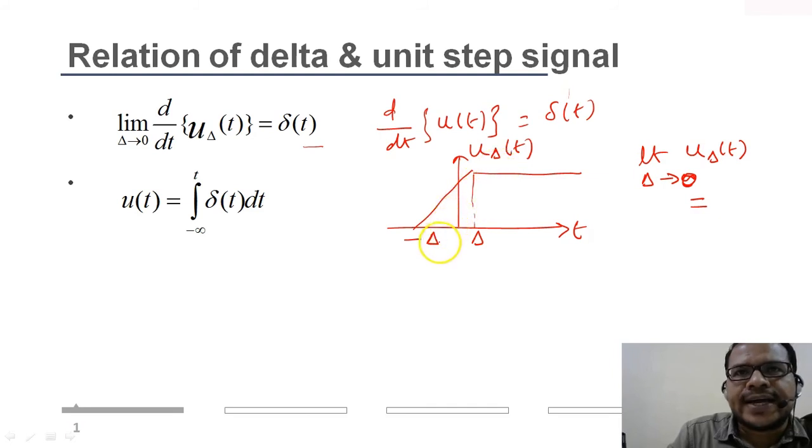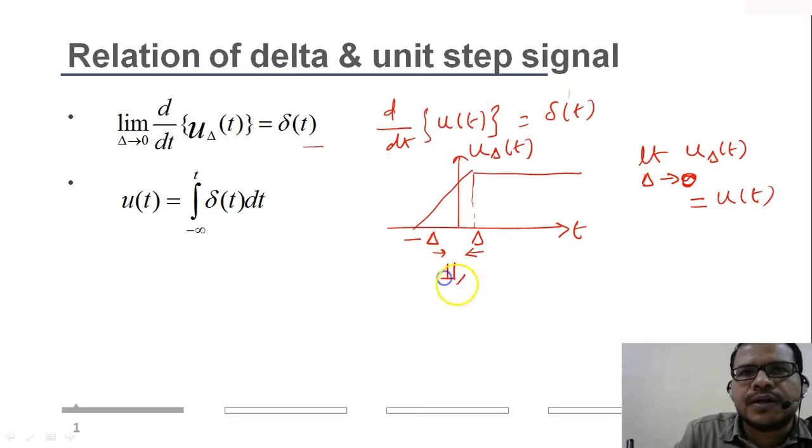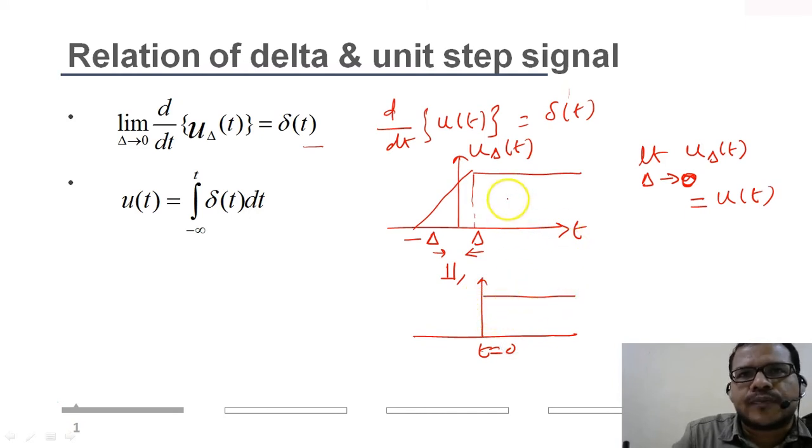When delta tends to 0, it goes on this way and it goes on this way. So eventually it will be u(t). Then how will the signal look? This is t equal to 0, and it goes on. So if I take the limiting case of u_delta(t) as delta tends to 0, the signal will be a unit step.